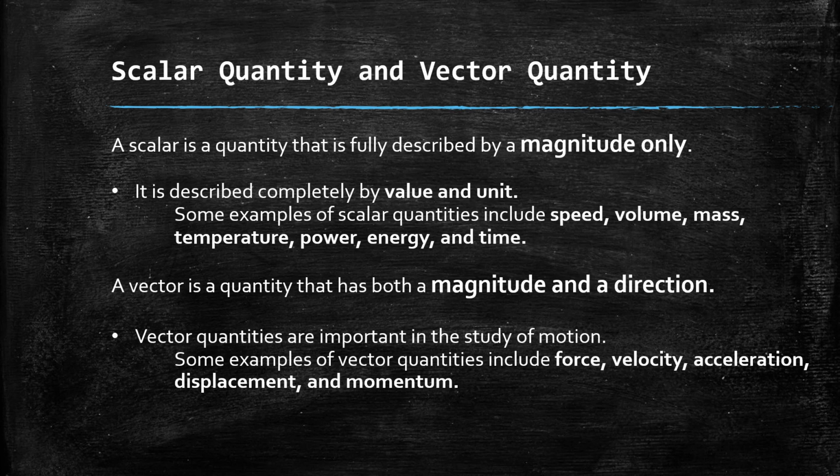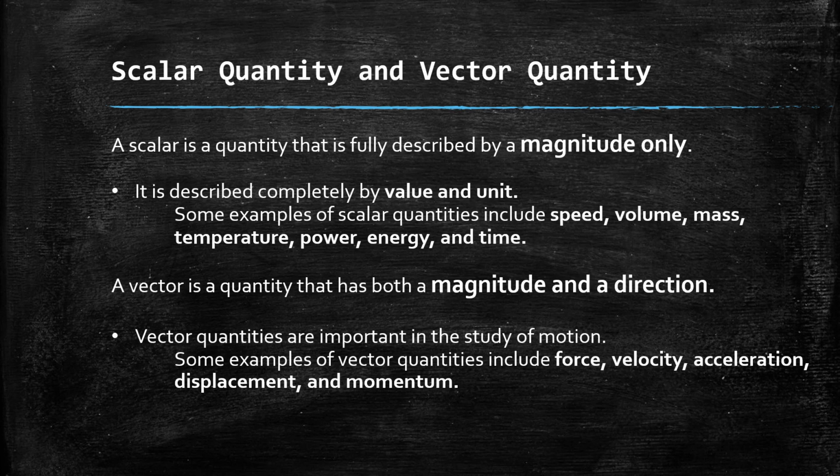Next point is scalar quantity and vector quantity. What is a scalar quantity? It is fully described by its magnitude only. It is described completely by the value or unit. Now, which are scalar quantities? Speed, volume, mass, temperature, power, energy, and time.